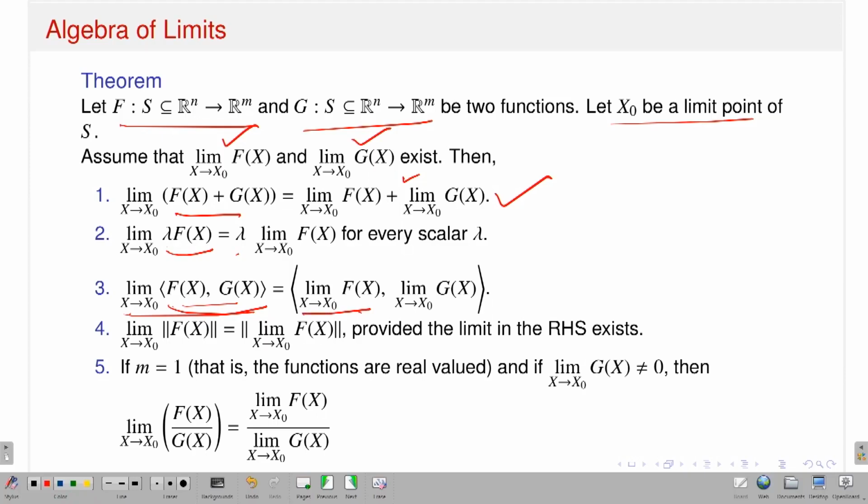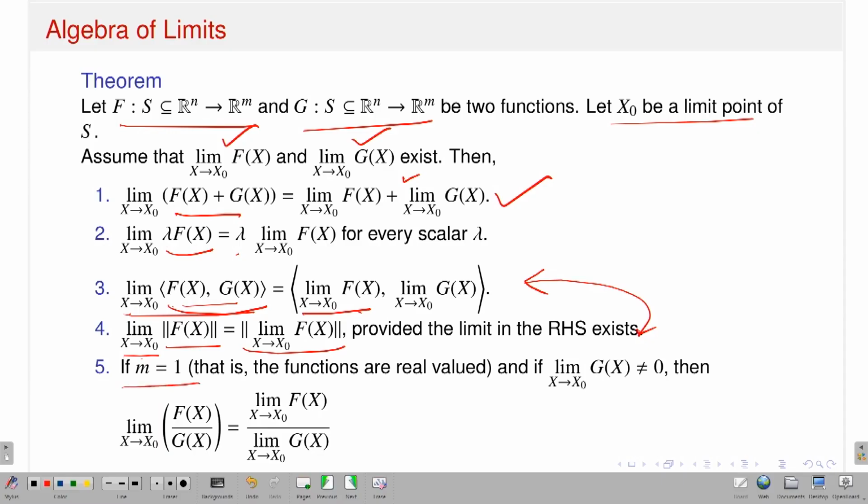So that means I can push the limit inside the inner product. Similarly, if I take the limit as x approaches x naught of the norm of f(x), that means positive valued functions, then I can push the limit inside the norm. In fact, these two properties are actually true. Later on you will see, since the norm and inner product are continuous functions, I can interchange the limit with the inner product and norm. That you will see when I talk about the notion of continuous functions in Rn.